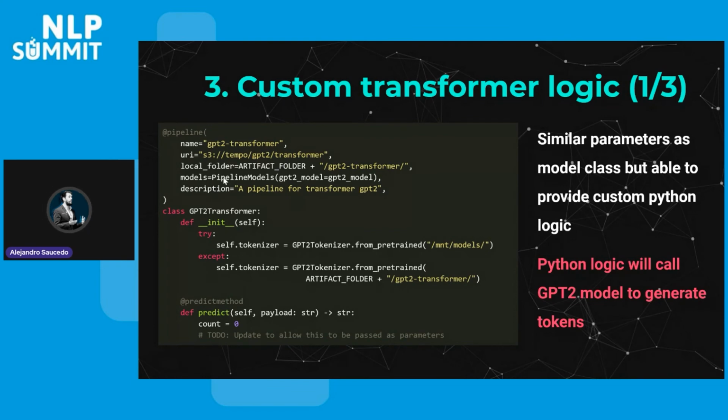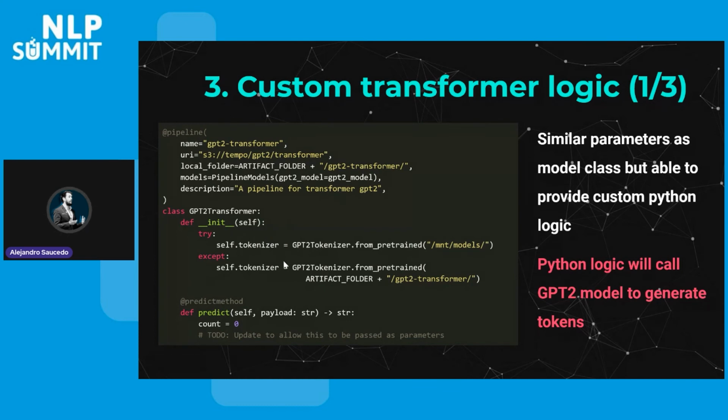And then we are able to tell Tempo that we're going to be using that GPT-2 model that we defined above, right? And this is really cool because now you're interacting with those wrappers and with that wrapping logic that we defined above. So we are basically saying we're going to use a pipeline that depends on other models. In this case, it's going to be the GPT-2 model.